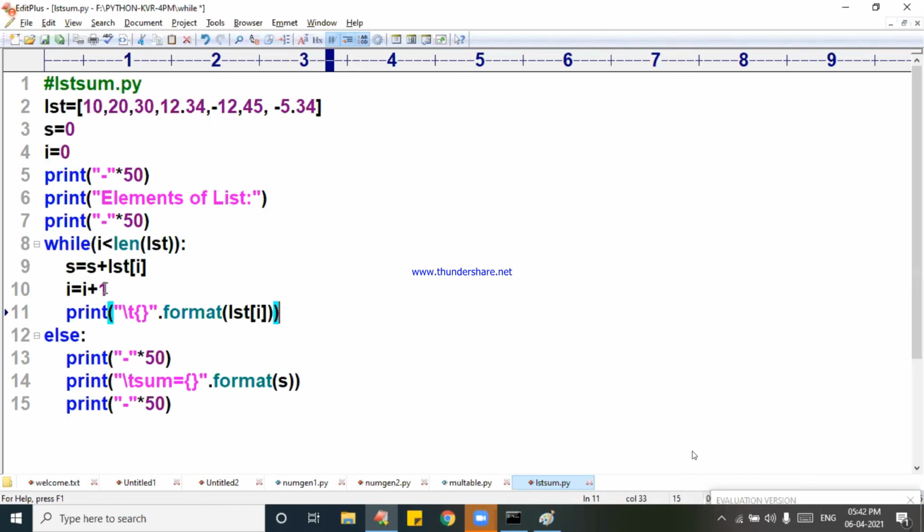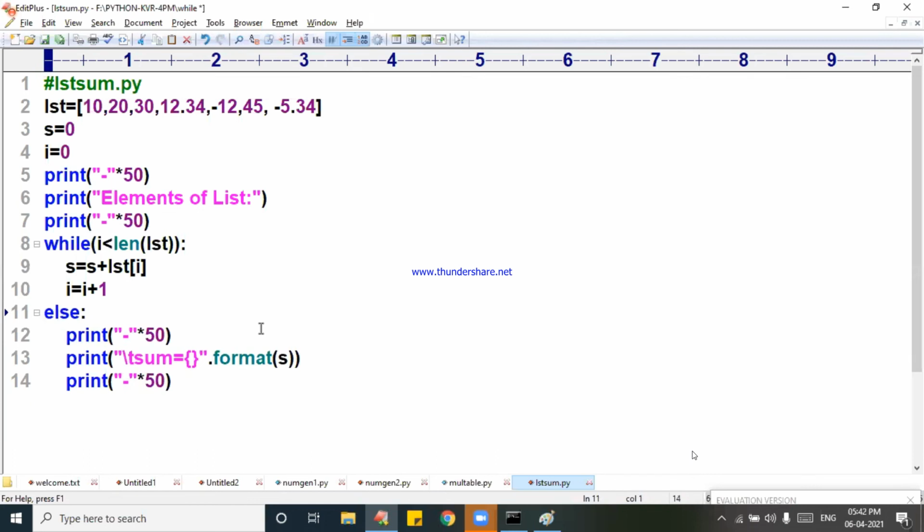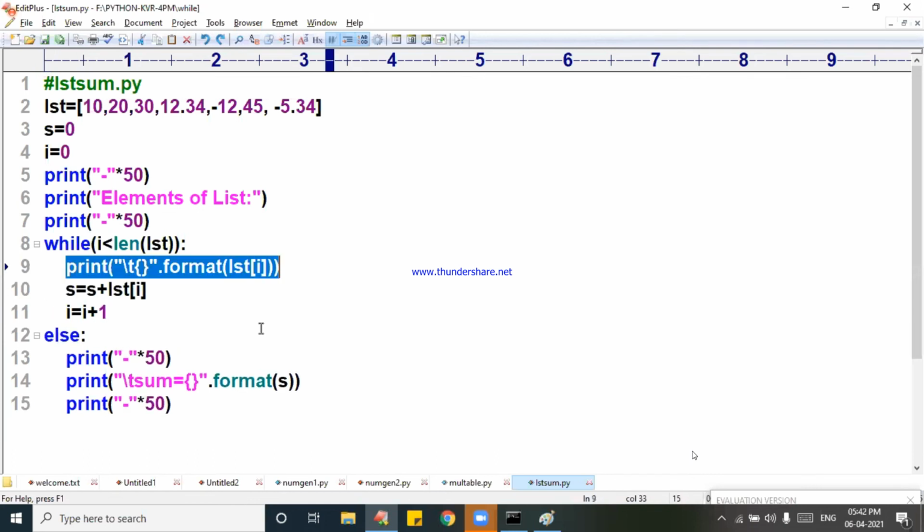You are getting the next element, LST of 1 is printed. It is a problem. Gupta, are you understanding? Okay, nice. That's why we are using that part only, in this place only we need to write it.